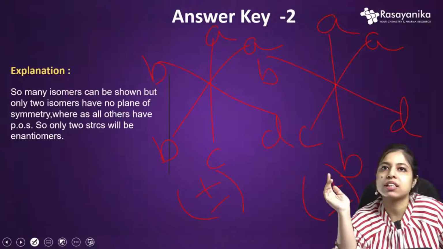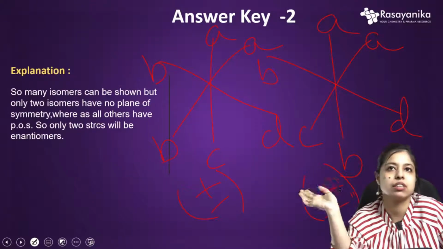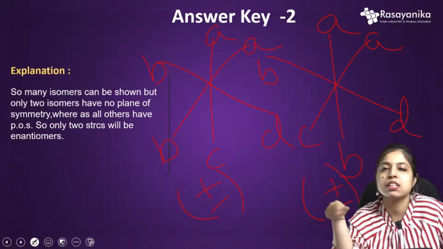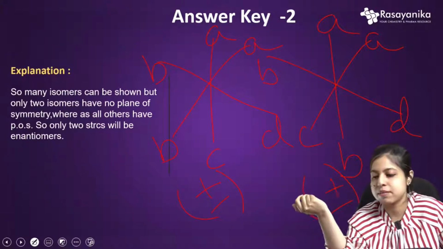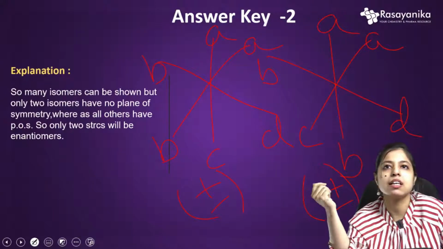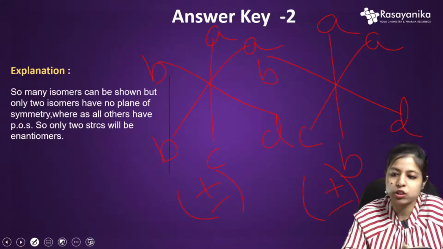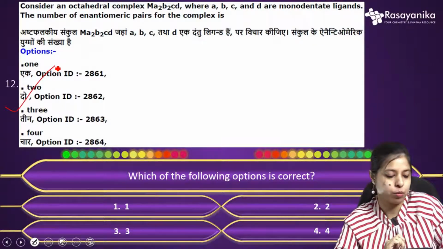So if we draw the other 6 structures, we can see that all have a plane of symmetry, but not these 2. These 2 will show enantiomerism, or optical isomerism. This was a pretty simple question. You can easily answer this question. So the answer was option 2. This was the correct option.